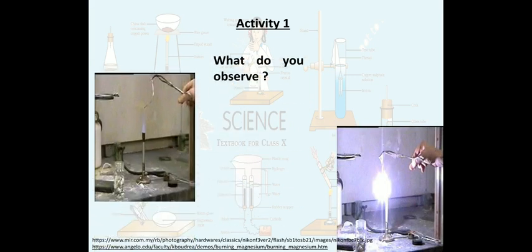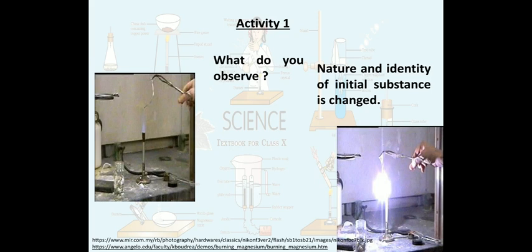Right, so when we burn a magnesium ribbon in presence of oxygen, we can observe easily a flash light and a powder on the floor. So this is also a change in nature and identity of initial substance.